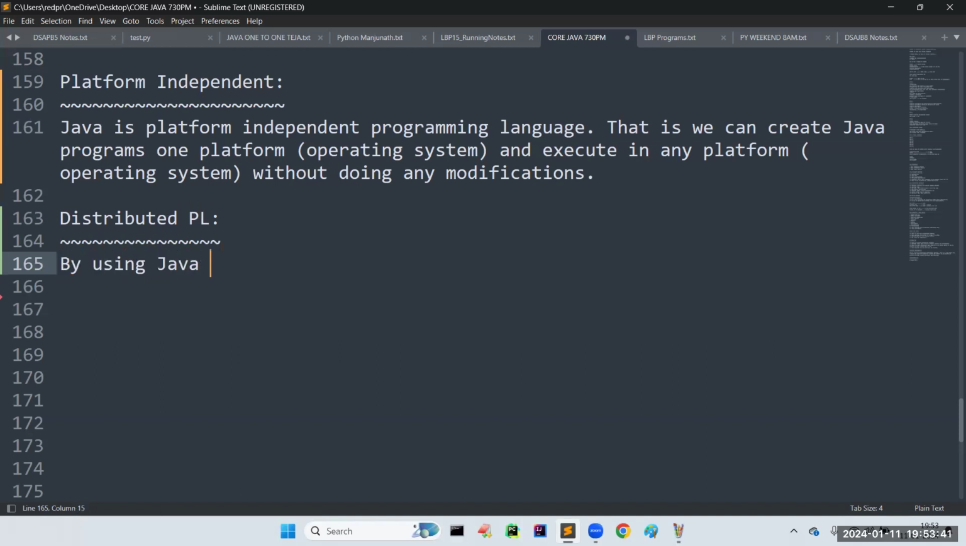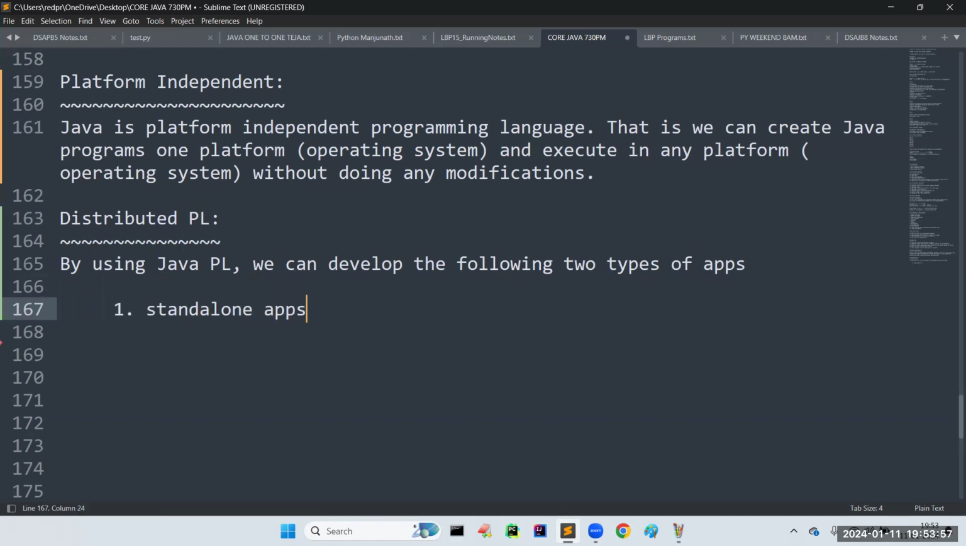By using the Java programming language, we can develop the following two types of applications. What is the first application? Standalone applications, which I already covered, which run only on a single machine. The second one is distributed applications. Distributed applications, in the sense, I can use the word servlets.